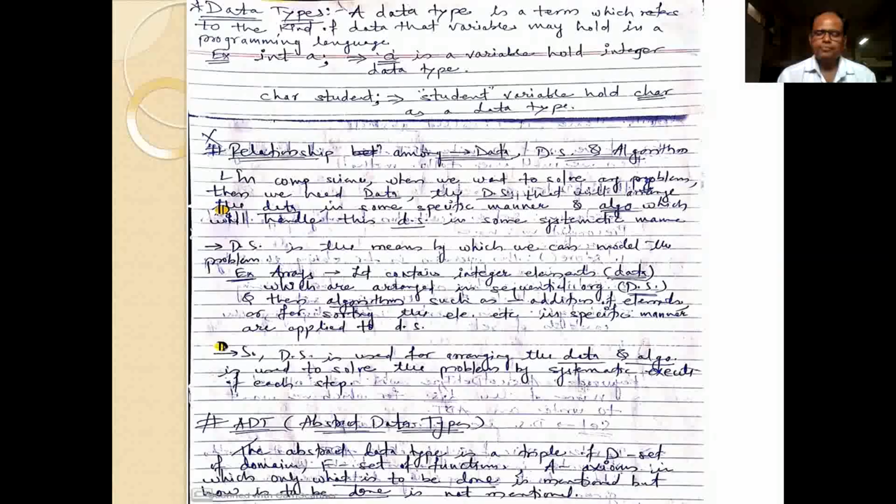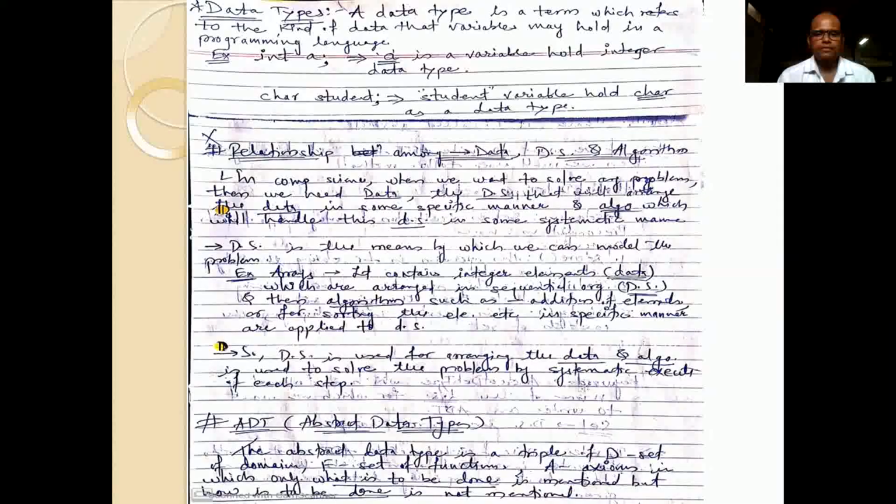So data structure and algorithm are interrelated concepts. In the next lecture series, when we solve problems, you will come to know exactly what the relationship between data structure and algorithm is.